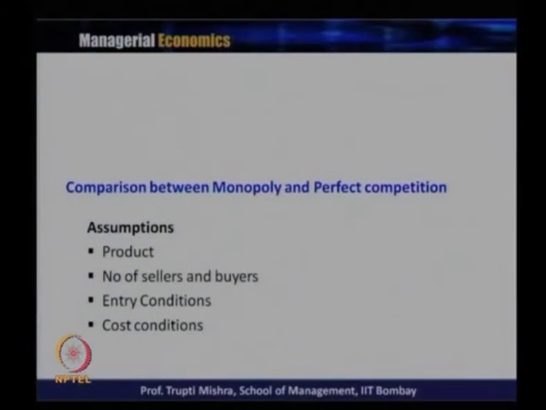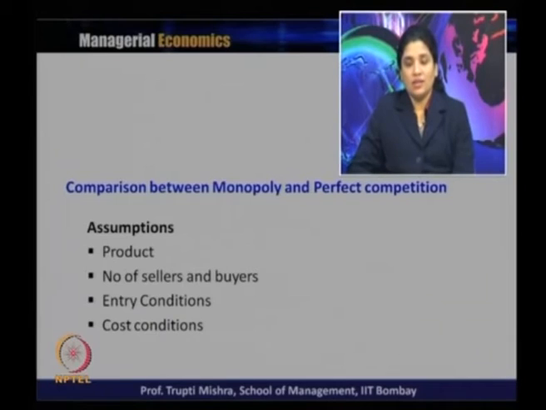When it comes to assumptions, there is a difference in the assumptions taken by the perfect competitive market structure and the monopoly market structure. When it comes to product, since there is a single product in the case of monopoly, it has to be uniform, with no close substitute, whereas in perfect competition it is a homogeneous product, a similar product, and all the products are close substitutes for each other.